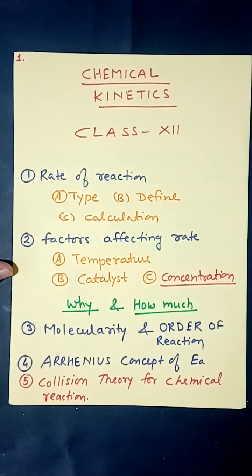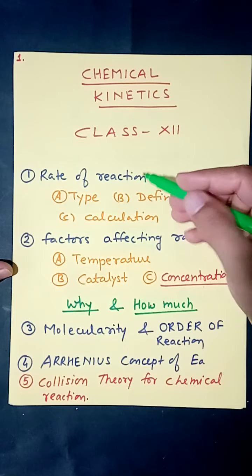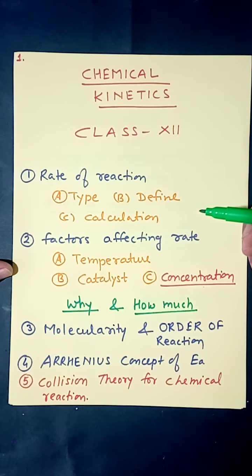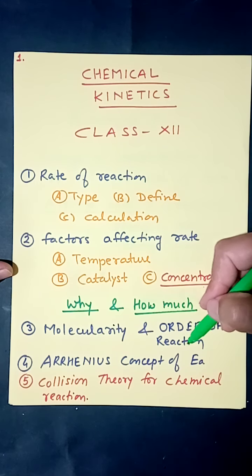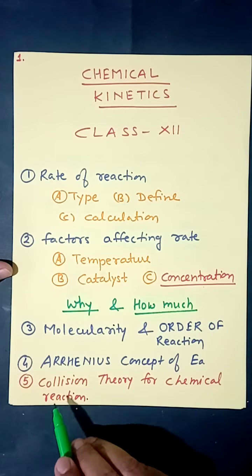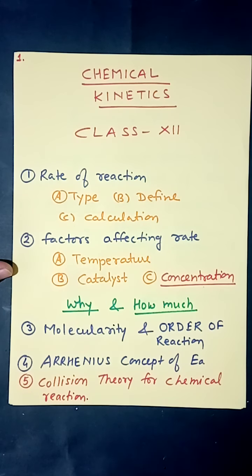These are five main topics. The entire chapter will be around these five topics: rate of reaction, factors affecting rate of reaction, molecularity and order of reaction, Arrhenius concept of activation energy, and the last is collision theory for chemical reaction.